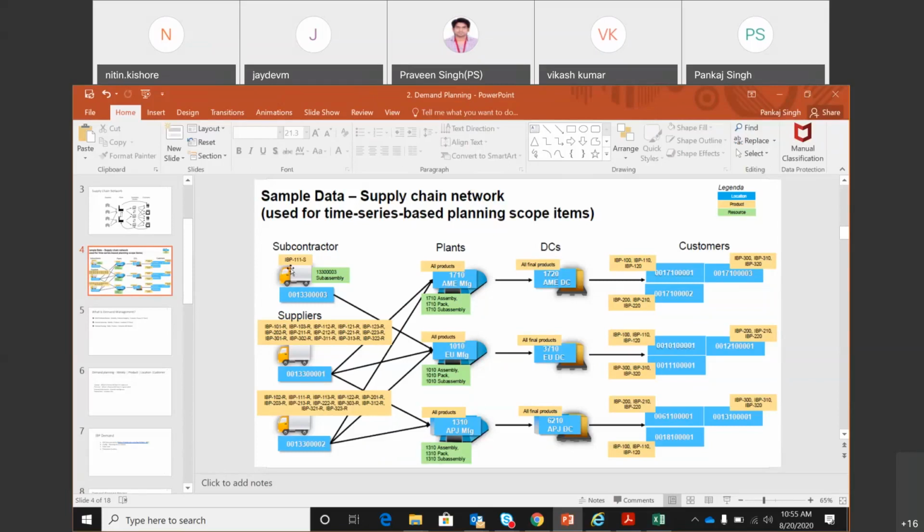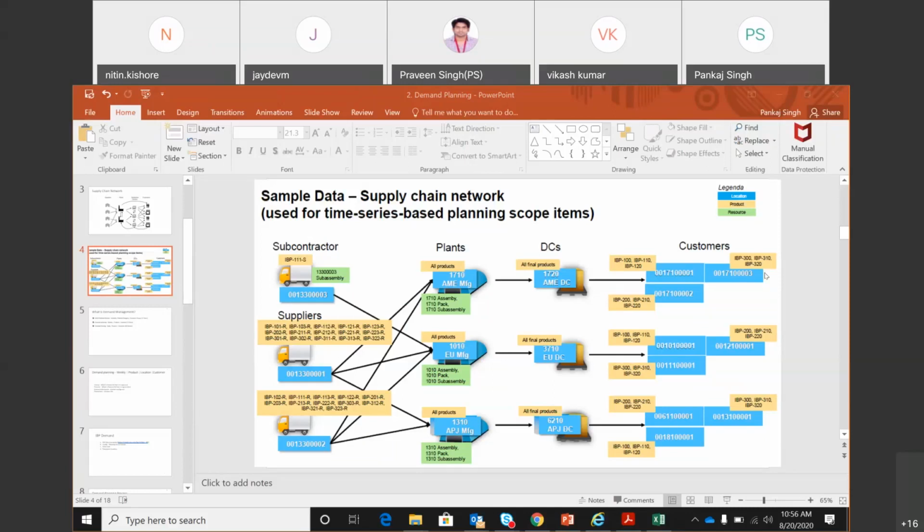Okay. All right. So very nice. Anything else? No, I just wanted to add one point. We are doing planning at the DC, and we are just transferring the planning data to plant 1710, but we are not doing any planning. We only get the requirement from the DC and the production, and we just transfer the data to the DC. No, we will do planning at the plant, and while we do planning at the plant, we will generate a planned order, but the requirement at the plant would be dependent. Right? Yes, absolutely correct. So that's the difference.